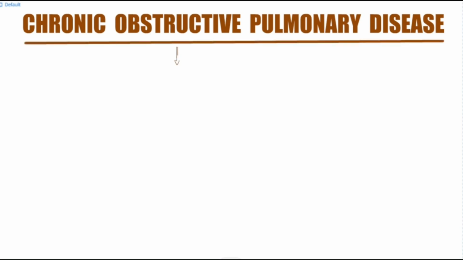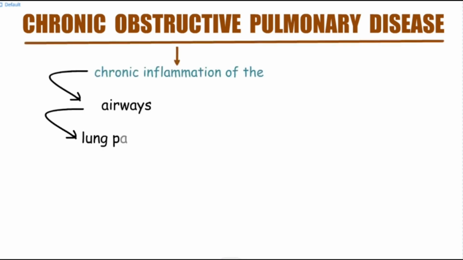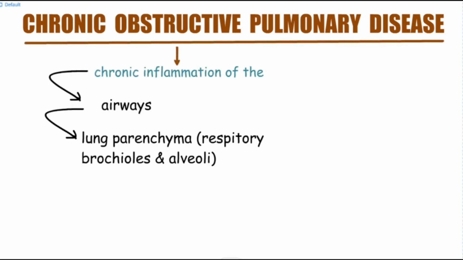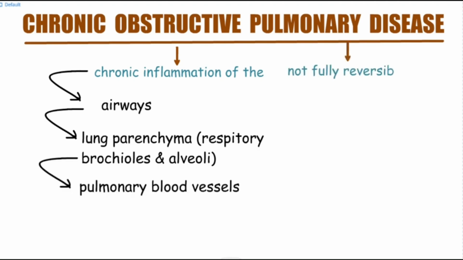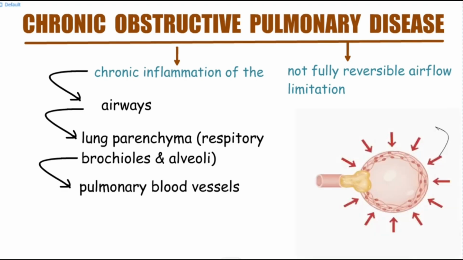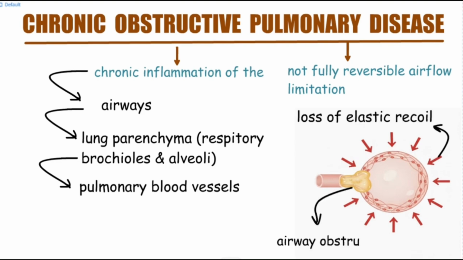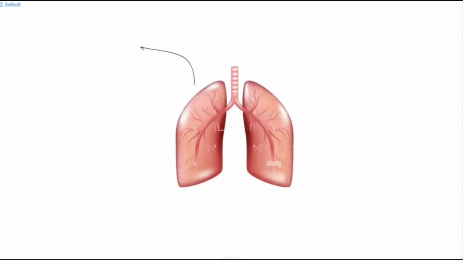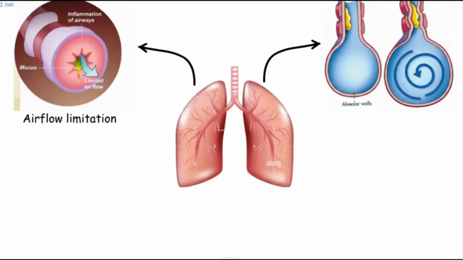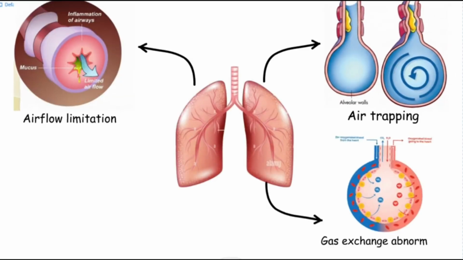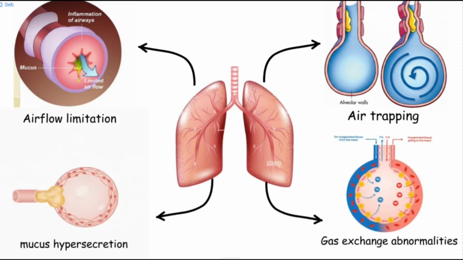COPD is characterized by chronic inflammation of the airways, lung parenchyma, respiratory bronchioles and alveoli, and pulmonary blood vessels. The defining feature of COPD is not fully reversible airflow limitation during forced exhalation. This is caused by loss of elastic recoil and airflow obstruction caused by mucus hypersecretion, mucosal edema, and bronchospasm. In COPD, various processes occur such as airflow limitation, air trapping, gas exchange abnormalities, and mucus hypersecretion.